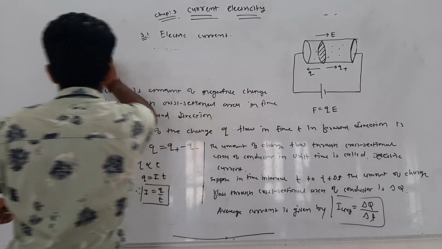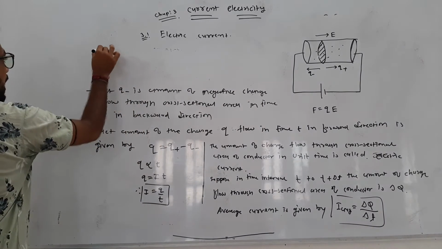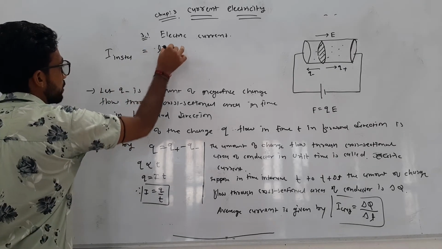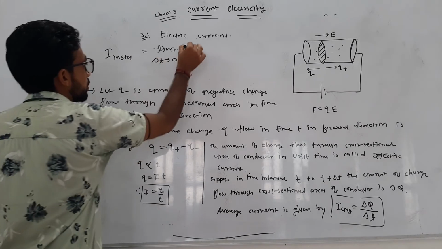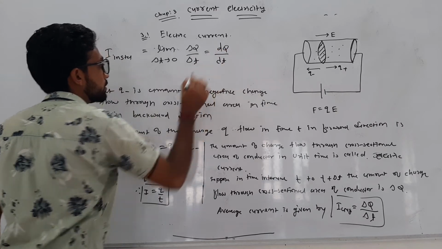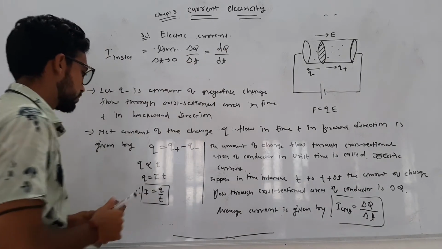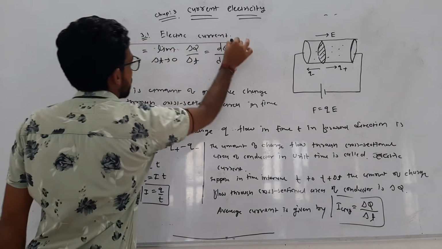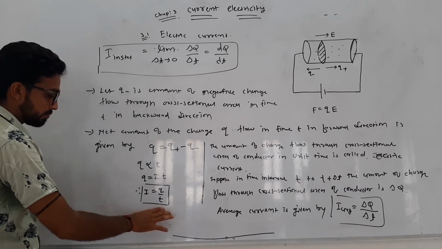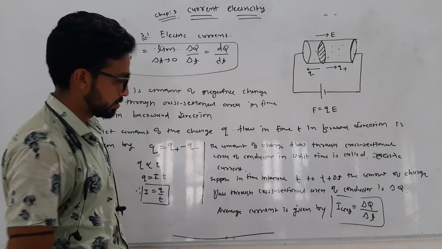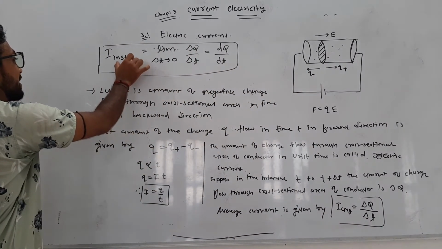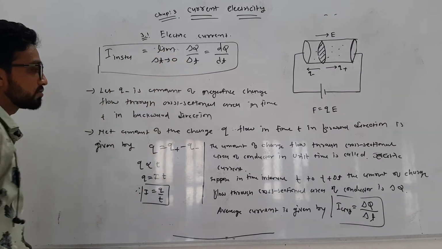So I instantaneous is the limit as delta t tends to 0 of delta q by delta t, which is dq by dt. So here you get three equations of current: the first when the charge flows in a steady manner, the average current when the charge does not flow steadily, and the instantaneous current when delta t tends to 0.